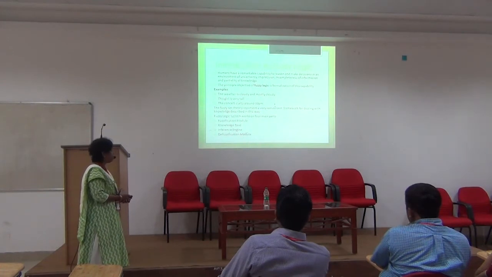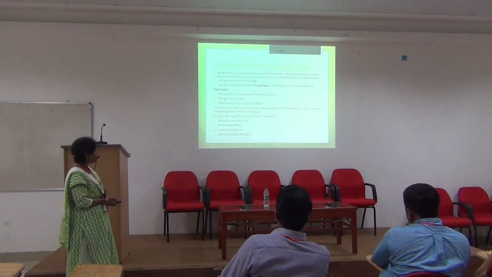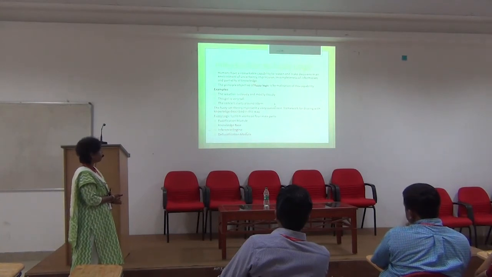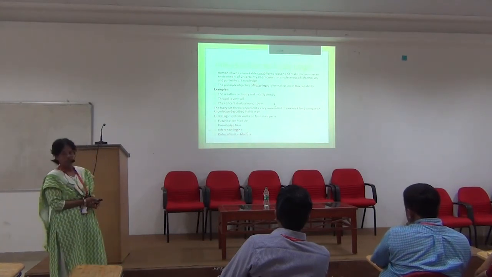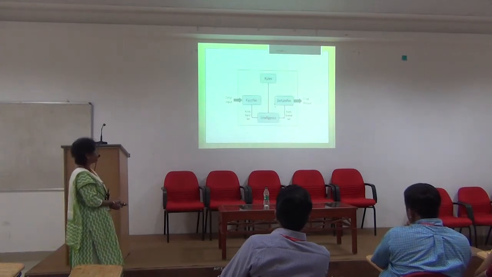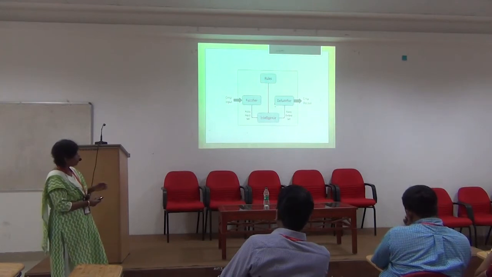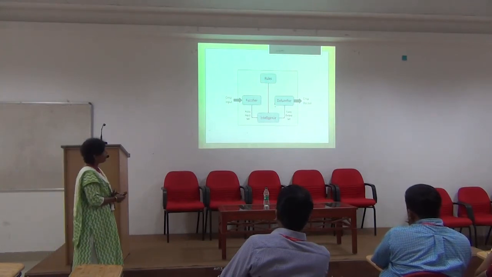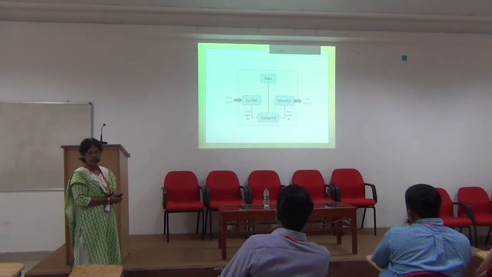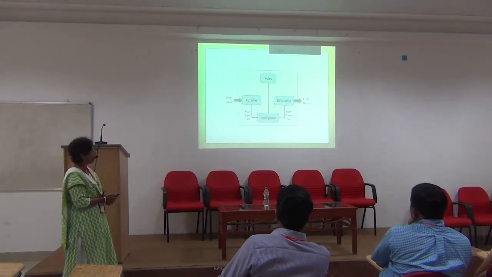A fuzzy logic system has four main parts: fuzzification module, knowledge base, inference engine, and defuzzification. So crisp inputs are given and fuzzified, then the rules and the knowledge are applied, and then we have the defuzzification, which in turn gives the crisp output.